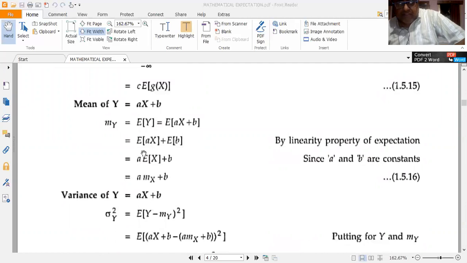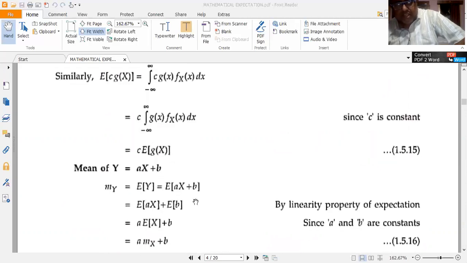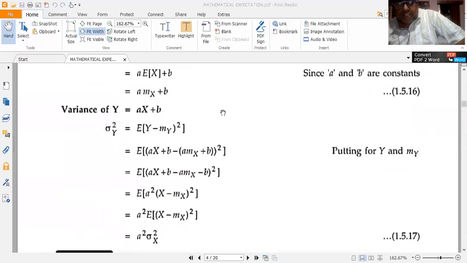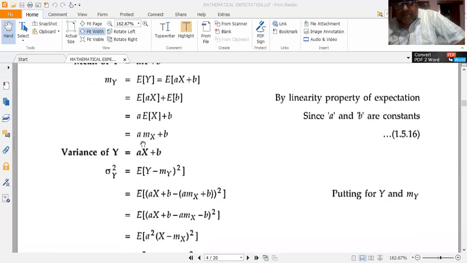So this can be written as a into E of x plus E of b. E of b is equal to b, because b is a constant. Expected value of a constant is constant. So I have a into E of x plus E of b, which is equal to a E of x plus b only. Now mu y is equal to a into what is E of x? E of x is nothing but the mean or average of x, which I write as mu x.